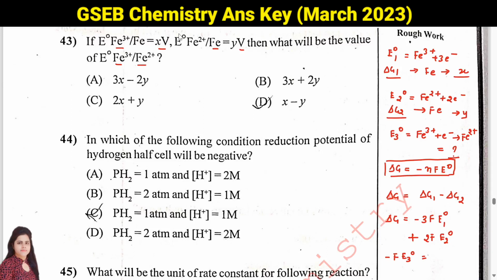So we can write again minus 3F E1 naught plus 2F E2 naught, right? If you see, minus F we can take as common.